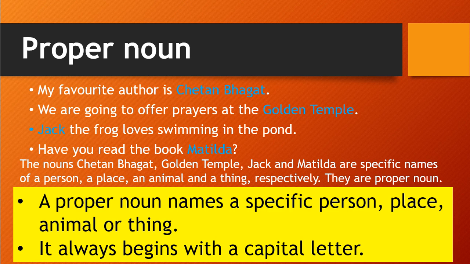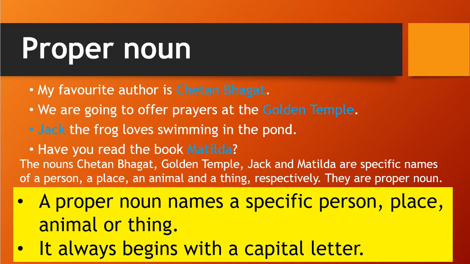Whenever a proper noun comes in a sentence, it always begins with a capital letter. If you have noticed, the words I marked in blue, which are our proper nouns, every word starts with a capital letter.